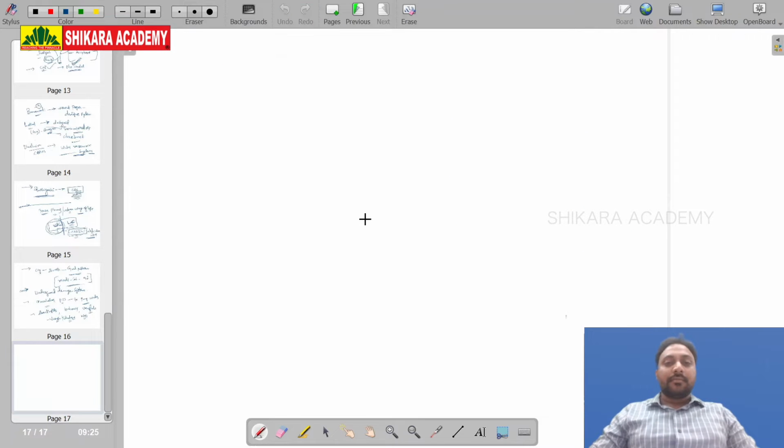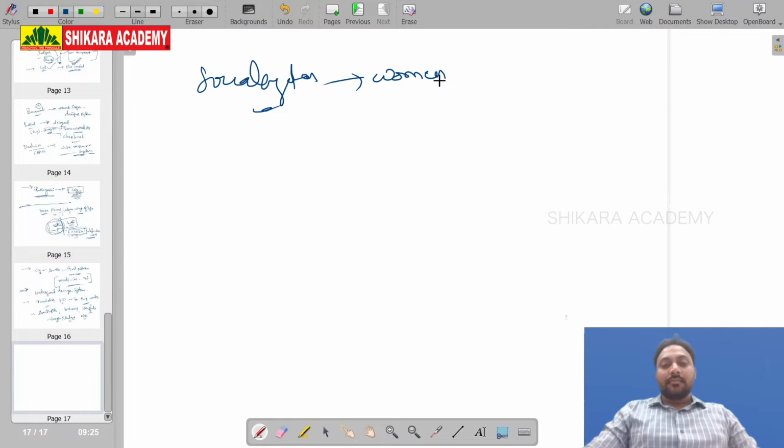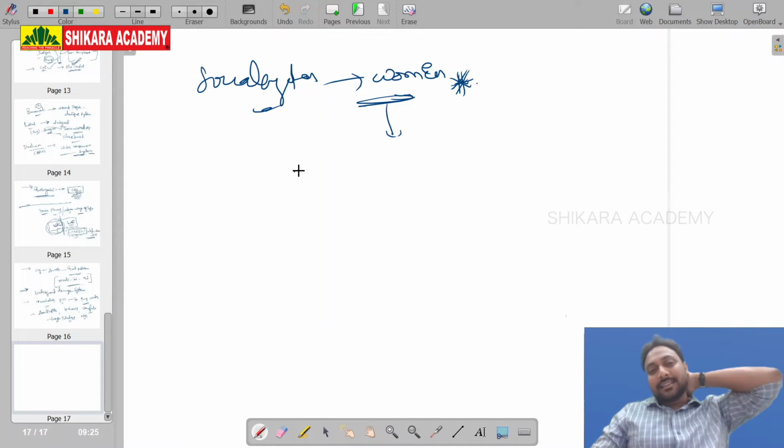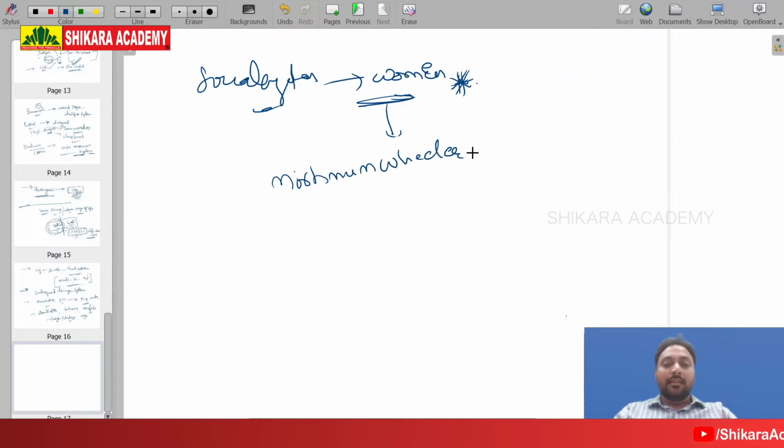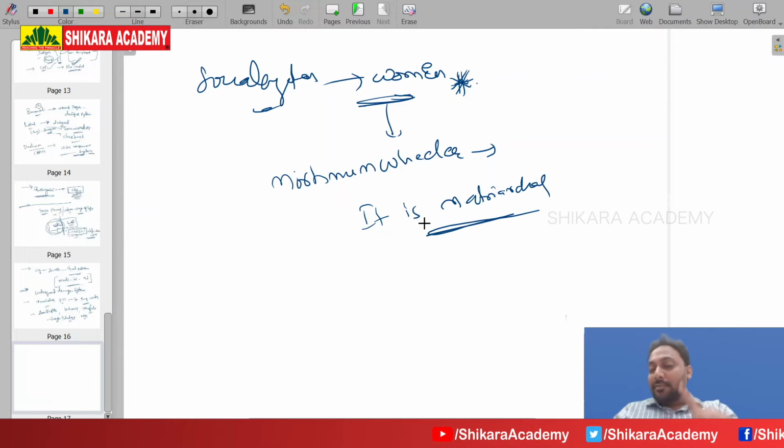And after this, what is their social system? Definitely, women have been given freedom. What is the status of women in the Indus Valley civilization, Harappan civilization? Women have been given freedom. How do you say that? I'm not saying this. A British archaeologist by name Mortimer Wheeler says that it is a matriarchal society, but not patriarchal.